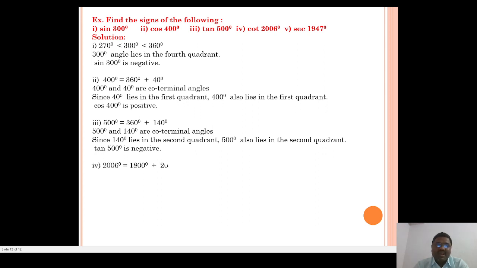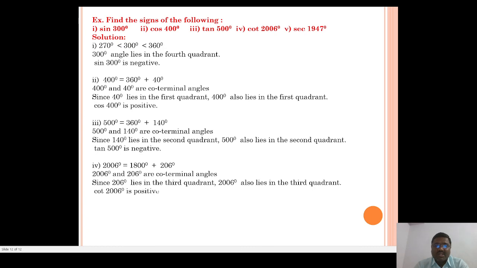And cot 2006 degree. So 2006 degree is written as 1800 plus 206 degree. So both are coterminal angles, and since 206 degree lies in the third quadrant, the angle 2006 degree also lies in the third quadrant, and in the third quadrant the cot ratio is positive, so cot 2006 degree is positive.